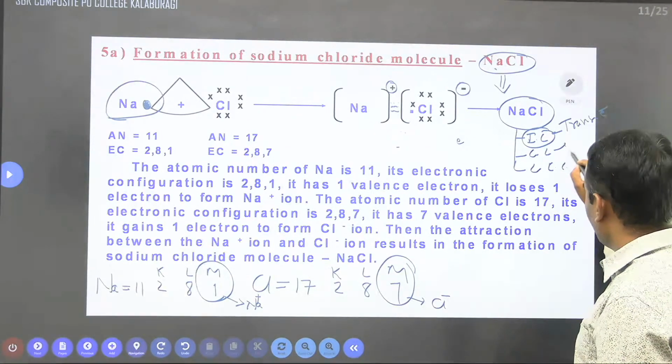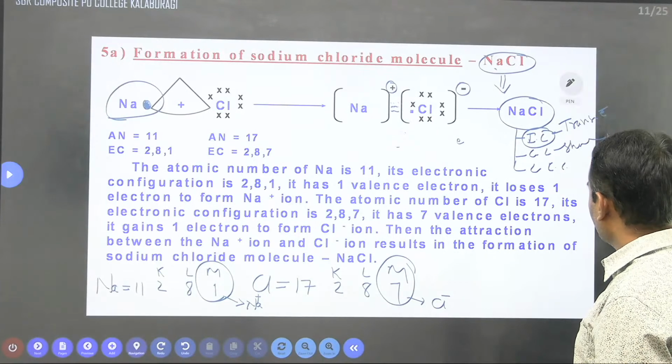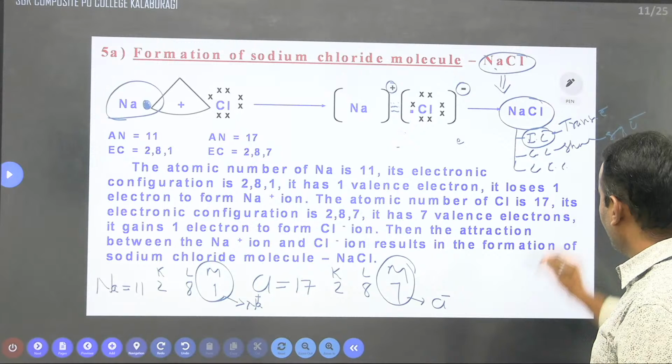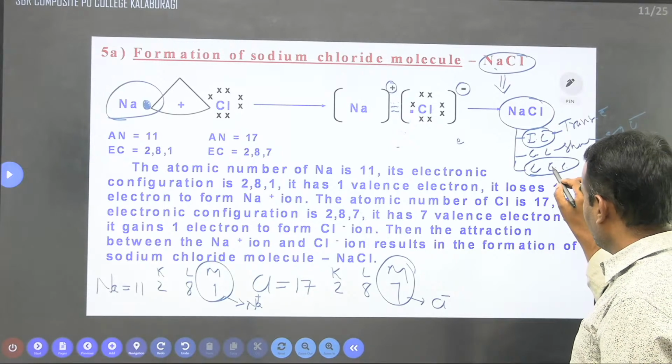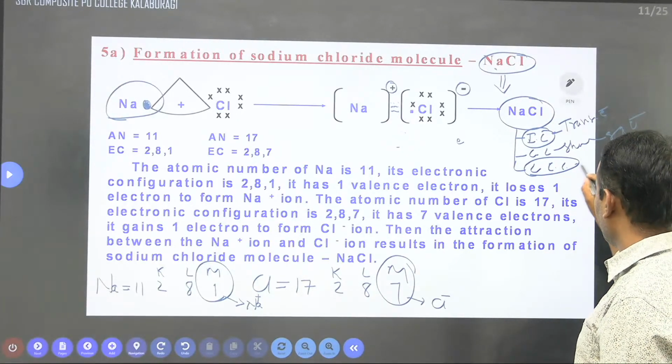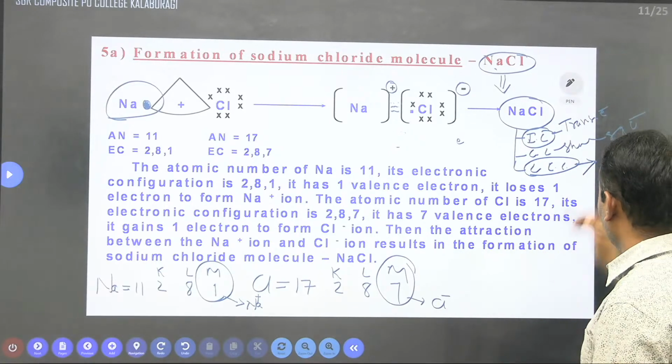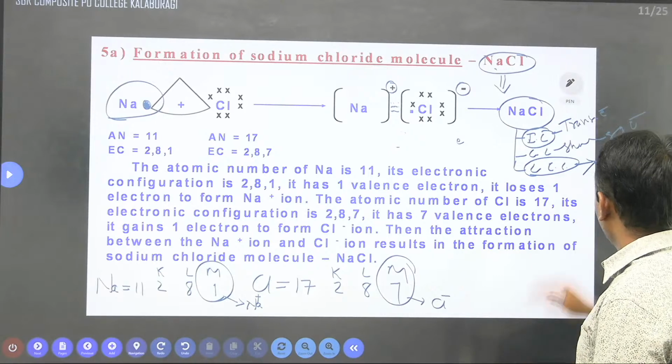In covalent compounds there is sharing of electrons between the two atoms. In coordinate covalent compounds, an atom shares its own electrons with a neighboring element. We'll discuss this in the first year part.